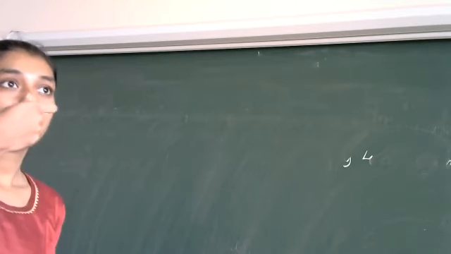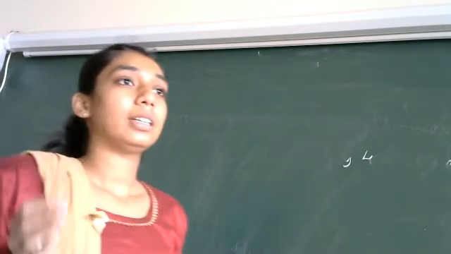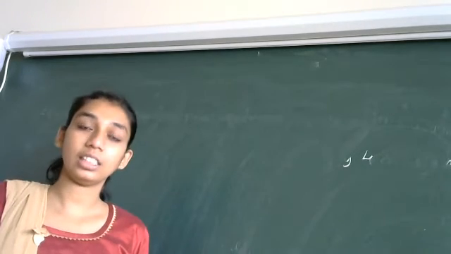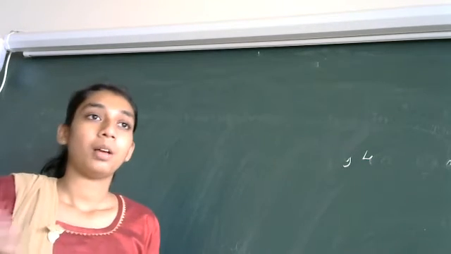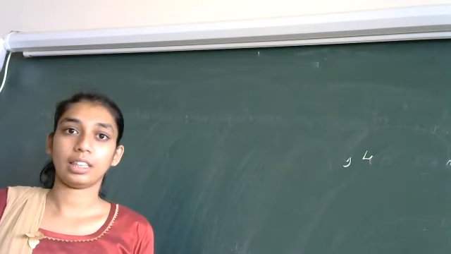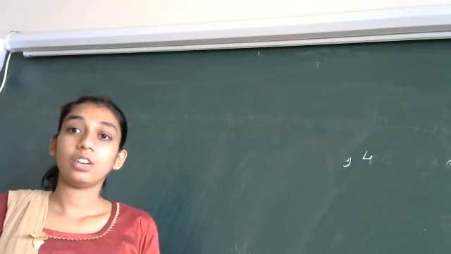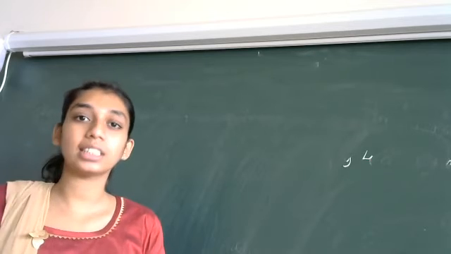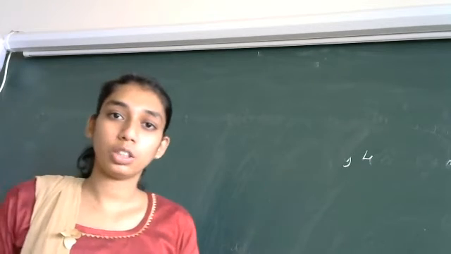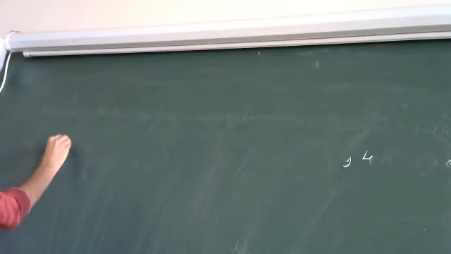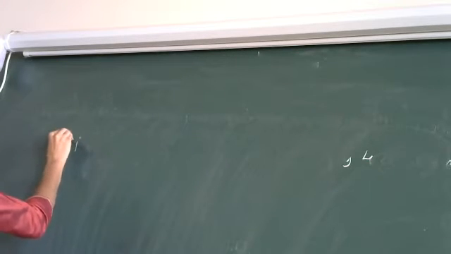Yes, correct. Myopia means nearsightedness. The person can see the near things but not the far things. But in hypermetropia, it is exactly the reverse case. That is, they can see the far off objects very clearly and the near objects they cannot see clearly. So these were the two types. We'll move on to the third type today.